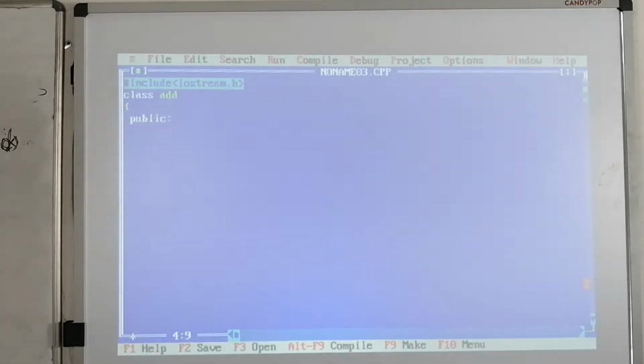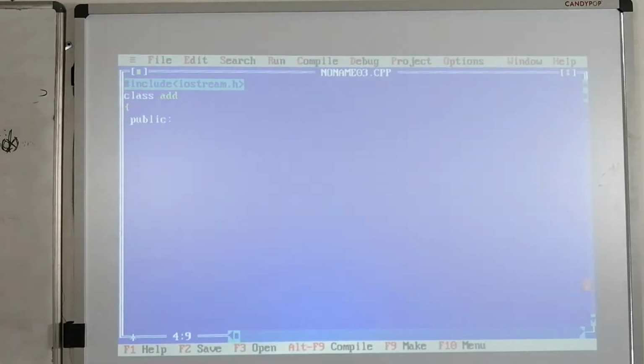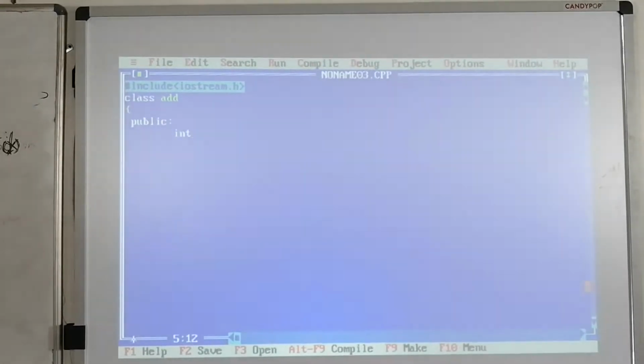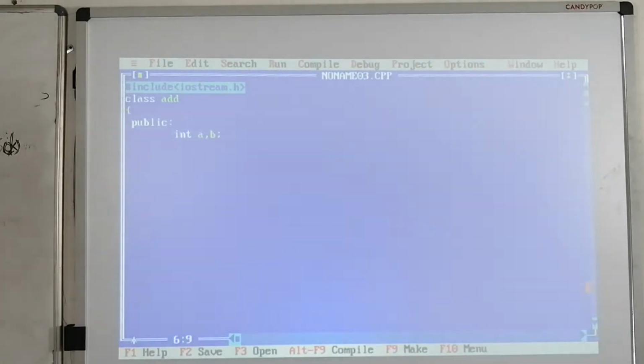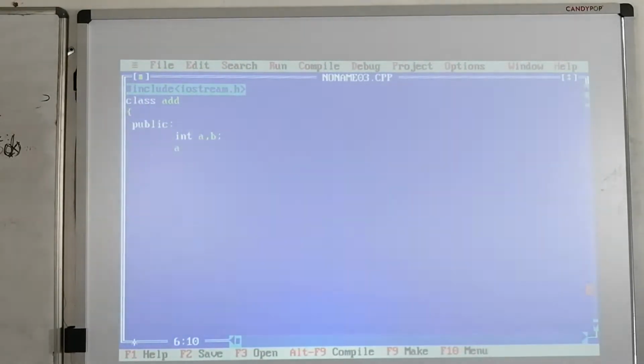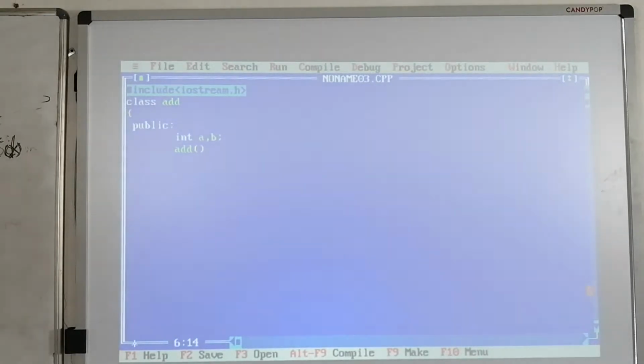In public access specifier mode only we are going to declare the constructor. Here for addition of two numbers we are going to use two variables, so I am declaring int a, b. These two data members are present in class add. Now I am going to define one constructor, add.